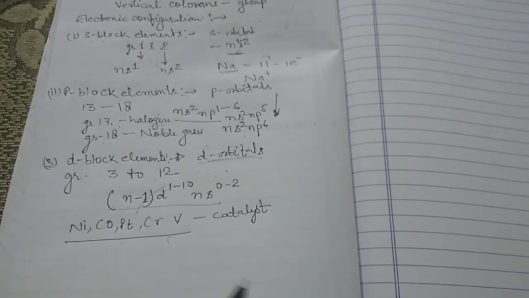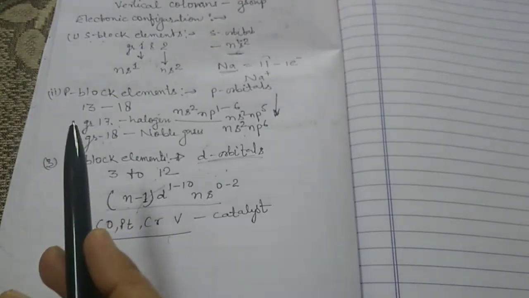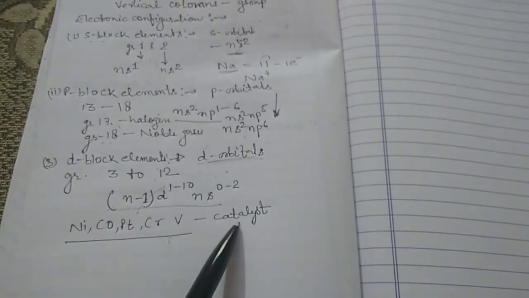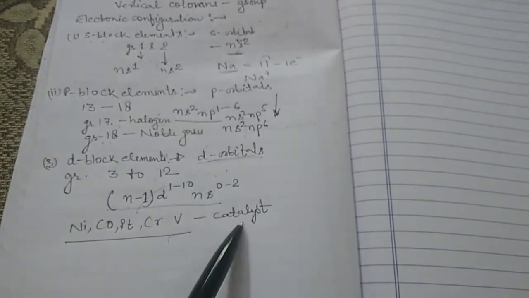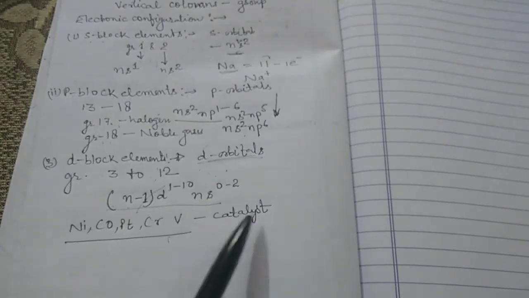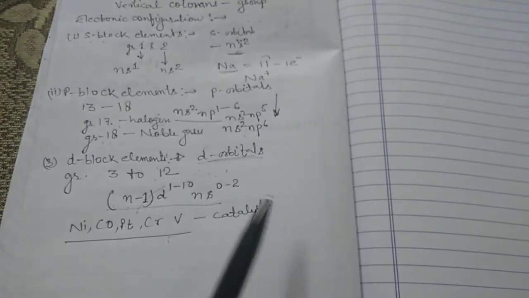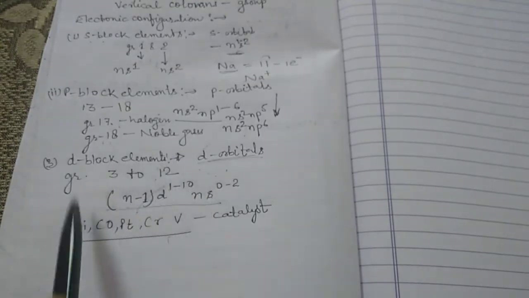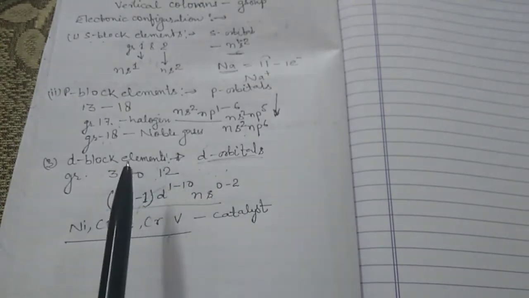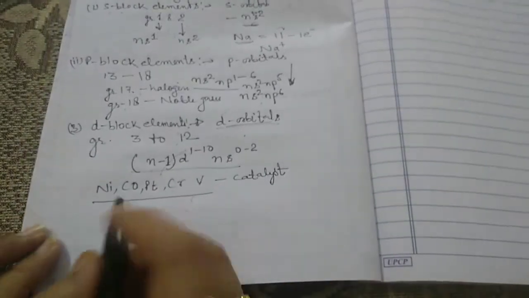And what are catalysts? We know that these are the substances which increase the rate of reaction. They are not able to initiate the reaction, but they speed up the rate of reaction, and are known as catalysts. So these are all about the properties of the D block elements.